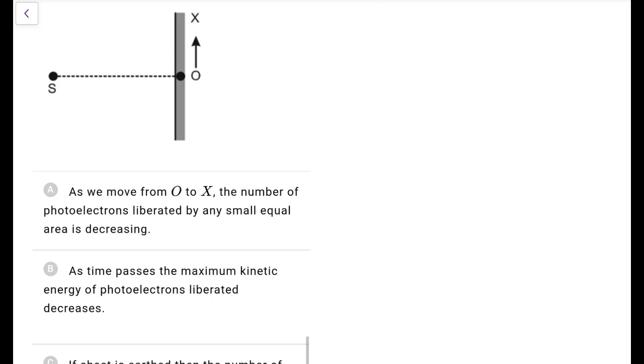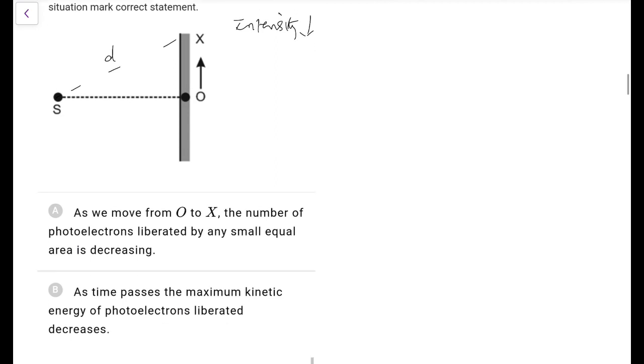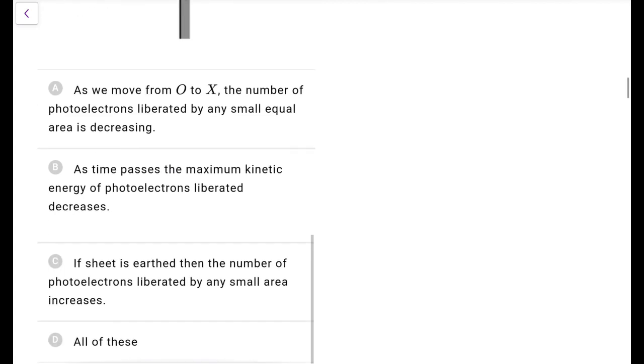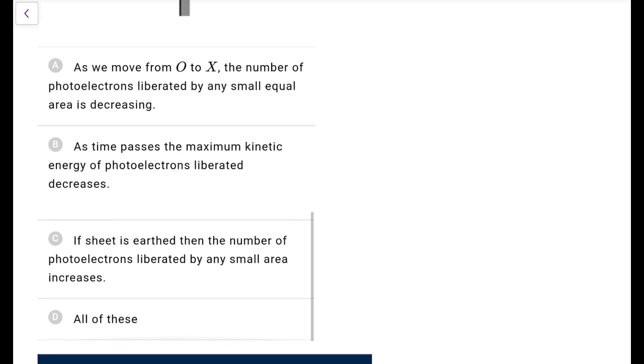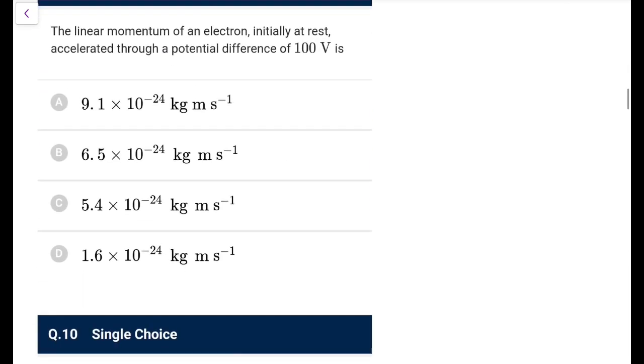I think A and B both are looking good to me, because what happens if you go to X from O, right, the distance increases, so intensity drops, so number of photoelectrons ejected will drop. So first is right, and also as the time increases it will develop some positive charge. So basically you can say we will have some retarding potential applied, so Kmax will keep on decreasing. If the sheet is earthed, then the number of photoelectrons liberated by any small area increases. Yes, instead of positive charge, the charge would be reduced, so it would be easier for electrons to be liberated. So I think all of these is the most appropriate option in this. Nice question, but ultimately all are correct.